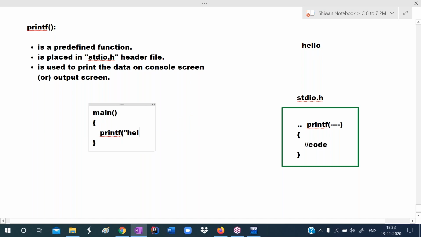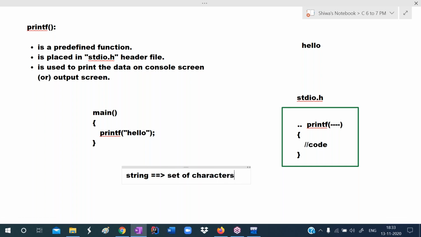Okay. So I'm specifying hello in the double quotes. String must be enclosed in the double quotes. So hello is the string. So string means a set of characters. Set of characters is called string. Here H is a character, E is a character, L is a character, L is a character, O is a character. The set of characters is called string. This string must be enclosed in the double quotes in C language. That's why I'm writing hello in the double quotes.